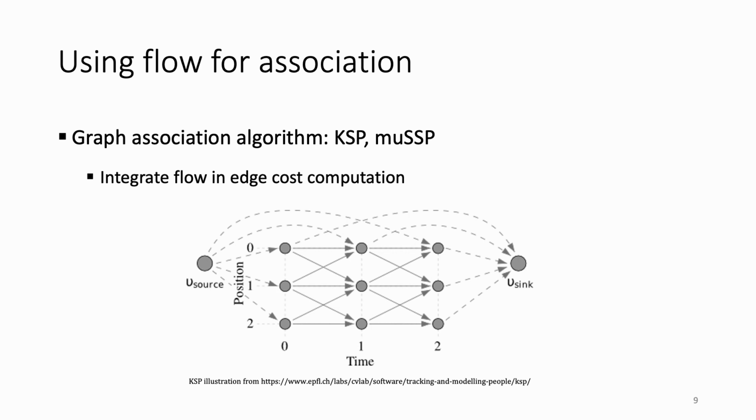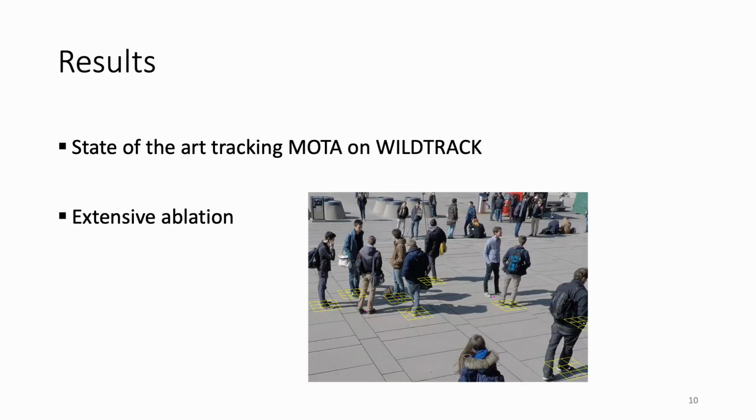Association algorithms such as KSP or MuSSP reconstruct tracks from detections using a graph representation and running a max flow min cut optimization. We propose to modify them to leverage the predicted motion by using the flow to compute the graph edge costs. Using those enhanced association algorithms, we obtain state-of-the-art results on the multi-view tracking dataset WILDTRACK.